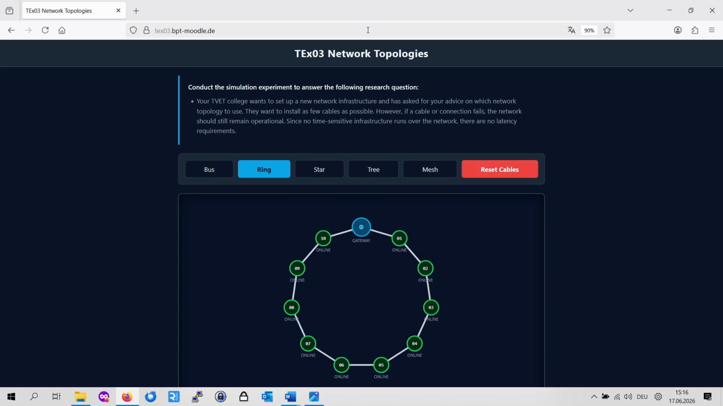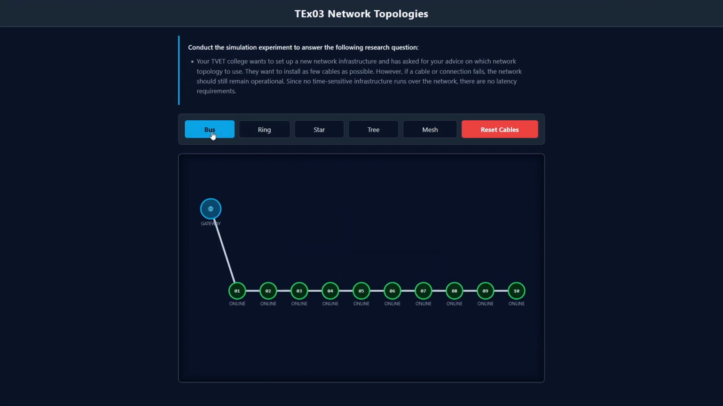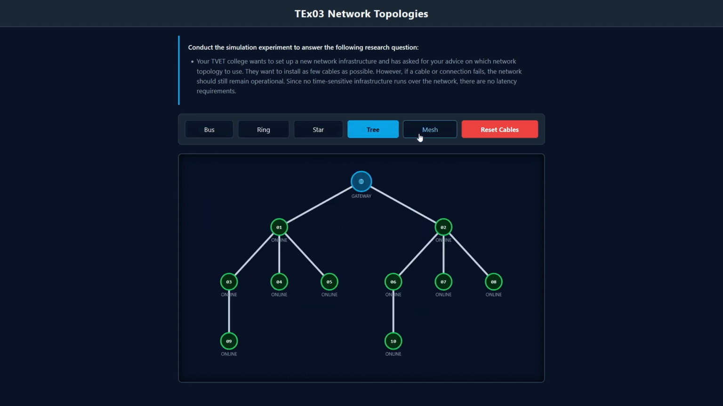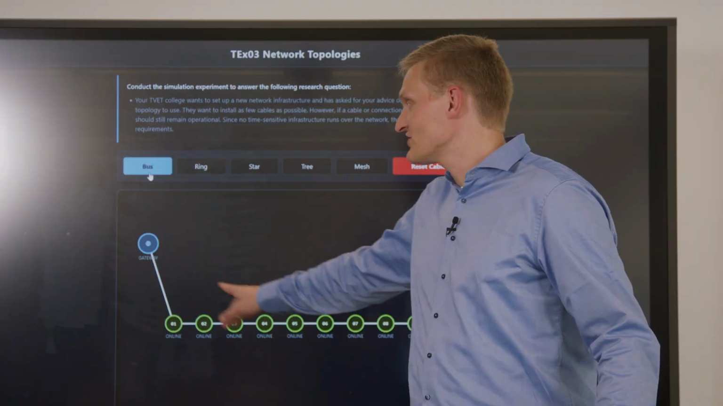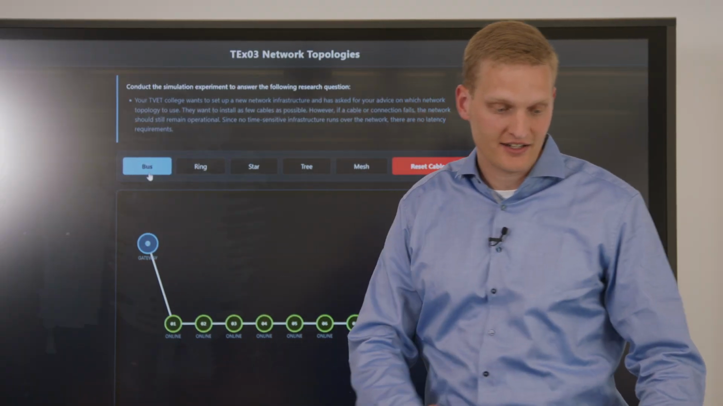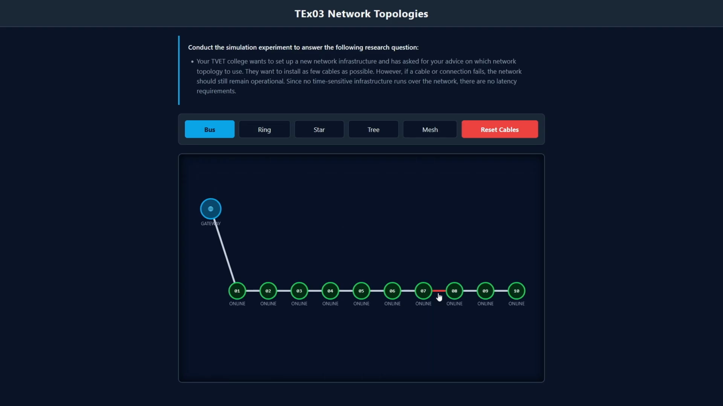So now when I am on this website, I can play around. I can start with the bus topology. I can go over to ring, a star or a tree, and the last one is the mesh. Here I can click on any of the connections between these 10 clients. For example, if I choose between 7 and 8, now you can see that if the cable breaks, number 8, 9 and 10 are offline. You can see here it's written offline and they're marked in red.